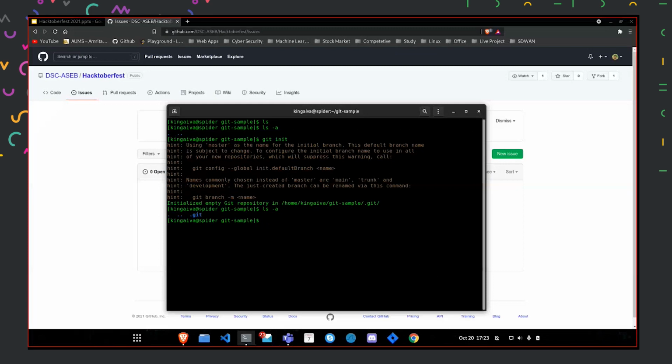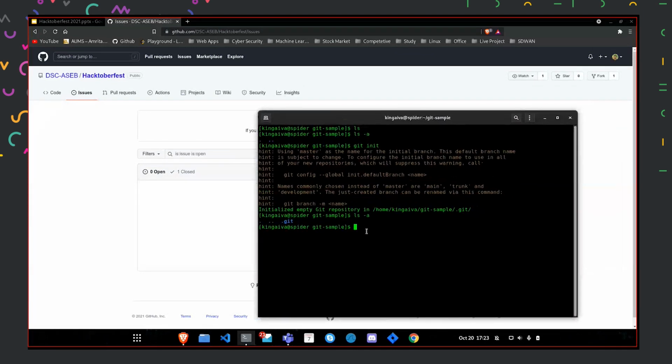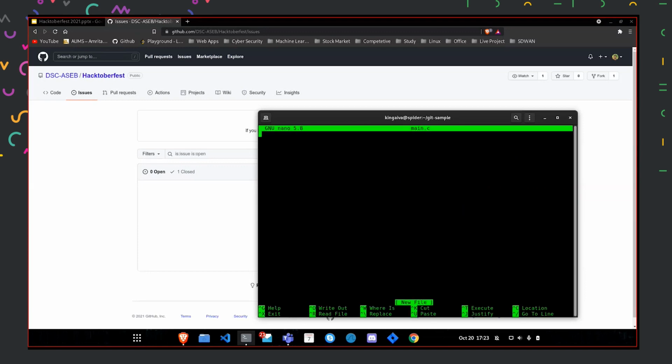Now there is a .git folder. This .git folder contains all the details regarding the previous commits and so on. We have initialized the git folder, and now we'll be adding some files. We'll just add a sample file now. I'll write a simple comparison C program.